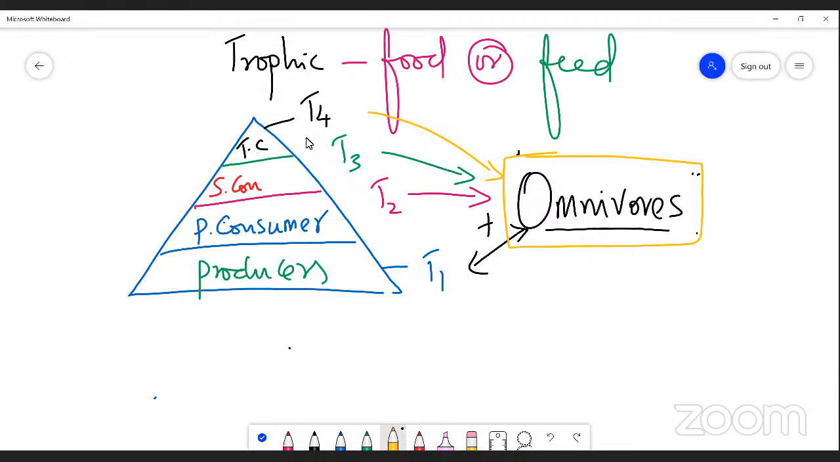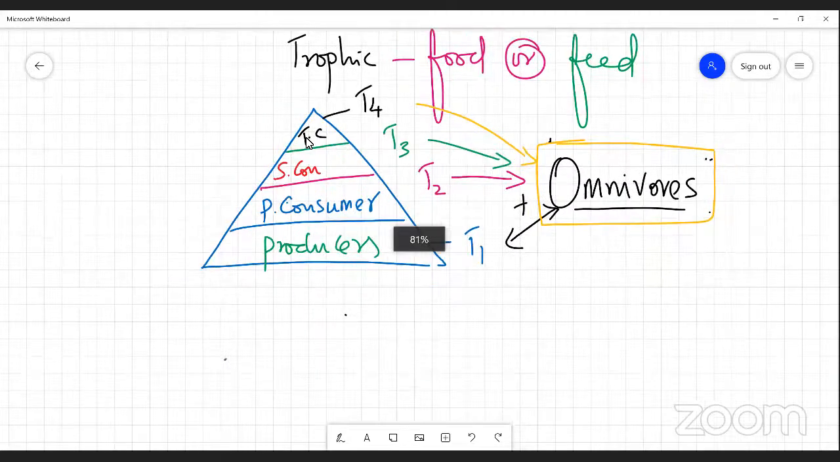The organism eats both plants and animals. Very good. Simply you can say, on seeing the pyramid, that an omnivore is an organism that eats all the levels of organisms, including producers and consumers. So this is called an omnivorous. And I would like to mention that there are other terms for primary consumer and secondary consumer.